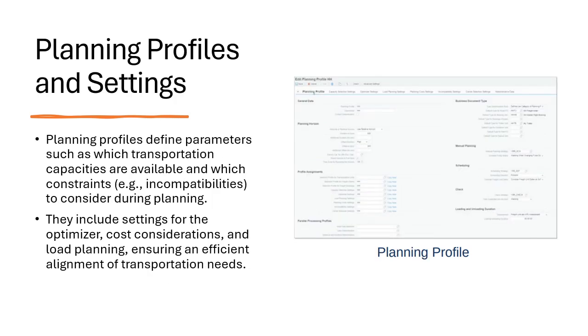And next is planning profile and setting. So planning profile actually defines various parameters which control how the transportation planning process is carried out. So these include capacity selection settings, optimizer settings, load planning settings, and also cost planning and incompatibility settings. So planners can actually create or customize profiles which are based on their specific business needs, with key elements like document type and time horizons for a fleet.